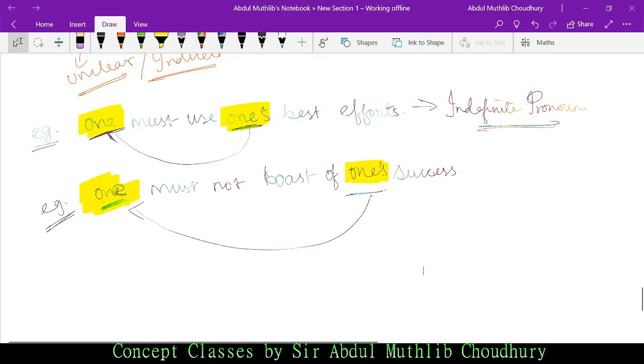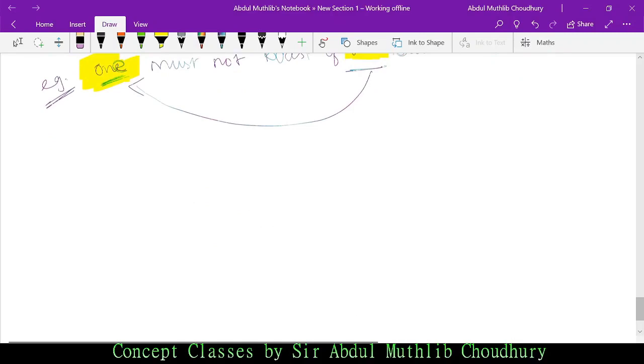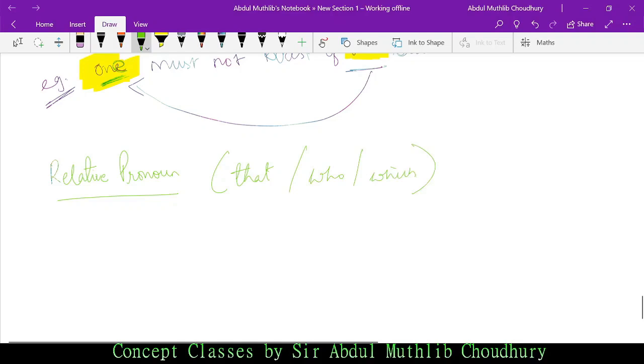Now let us start with relative pronoun. Let me just change the color of the ink. Relative pronoun. See, what is a relative pronoun? There are certain specific words that are referred to as relative pronouns: that, who, which.